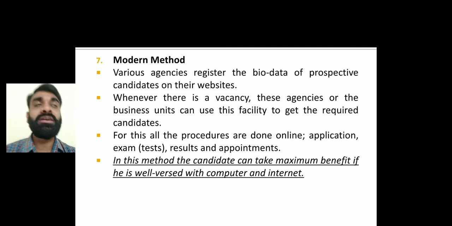And sometimes people from Naukri.com call the candidate and say, yes, we have this much of a requirement, if you want to go for the job, then you can. We are going to provide a very good job, with so and so salary, etc. So this modern method is with the help of the internet and technology.